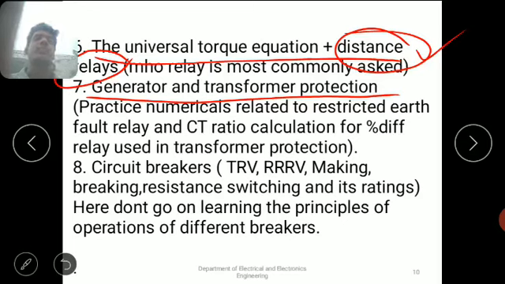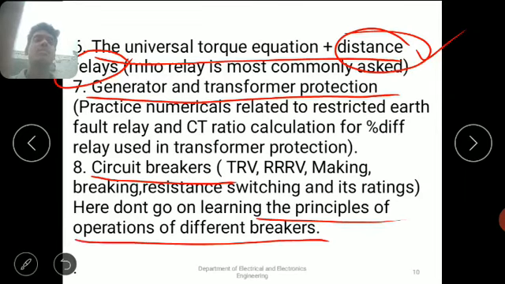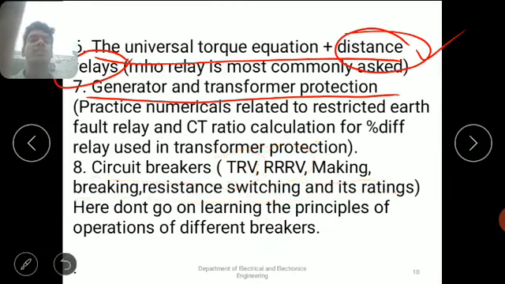And we have to practice the numericals on the protection of transformers and generators. And the last one is circuit breakers. This is the first chapter of SGP. Not only the principles of operation of the circuit breakers, we have to concentrate on TRV and RRRV, making, breaking, restriking, switching, and circuit breaker rating. Mainly we have to concentrate on those topics for the competitive exams.